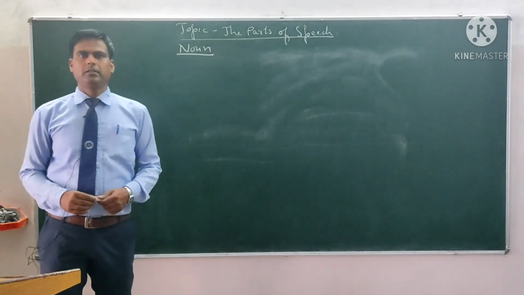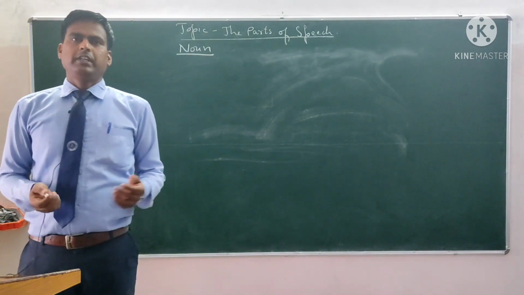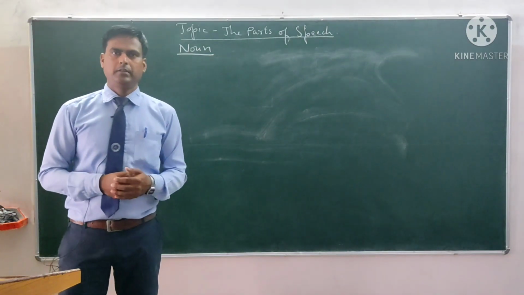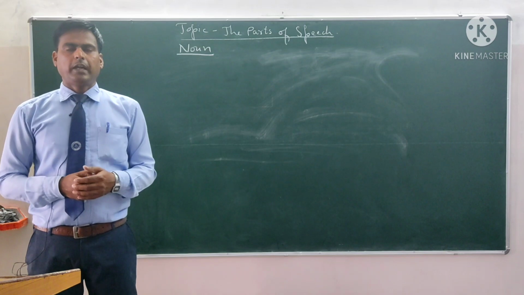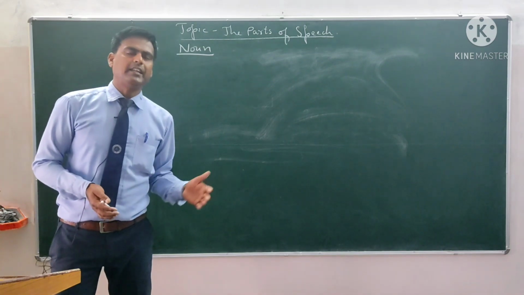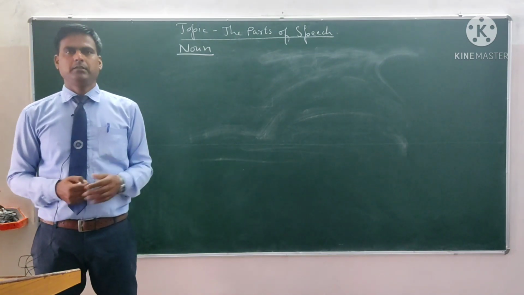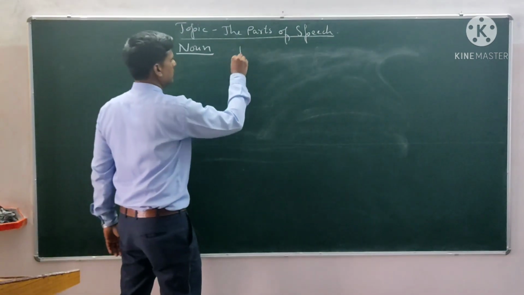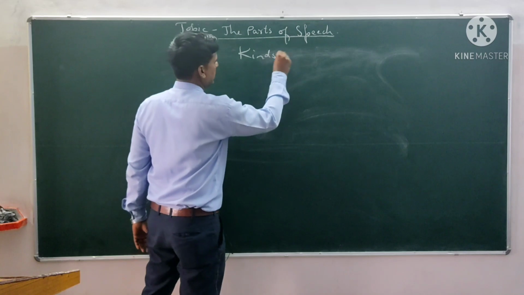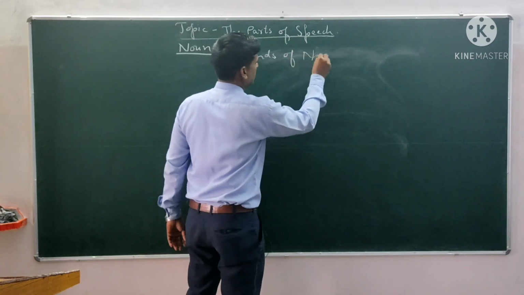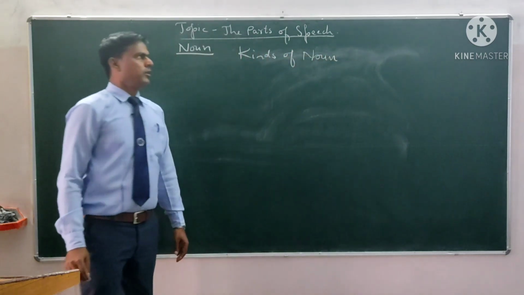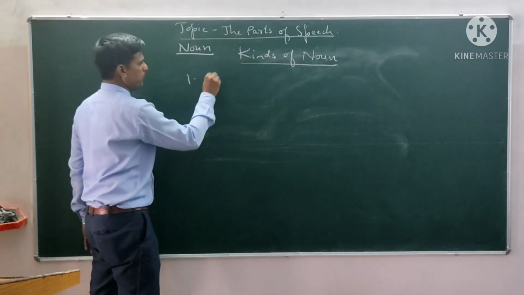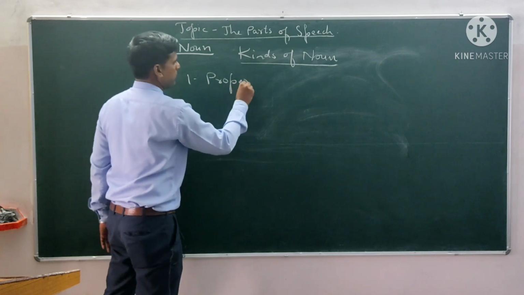As we know, a noun is the name of a person, place, animal or tree. And we can divide the noun into 5 kinds. Number 1, proper noun.